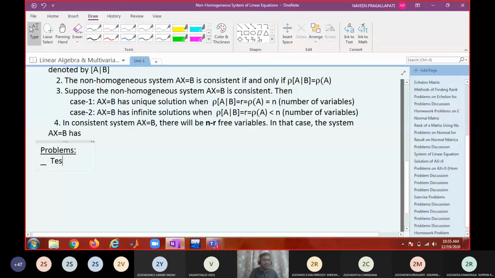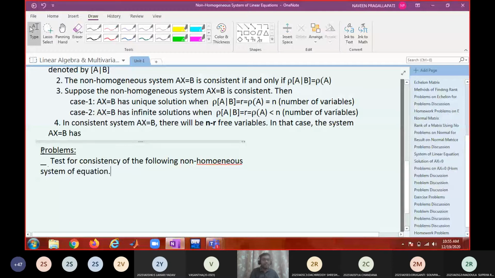Test for consistency of the following non-homogeneous system of equations. All of you note down. Test for consistency of the following non-homogeneous system of equations. If consistent, then solve.